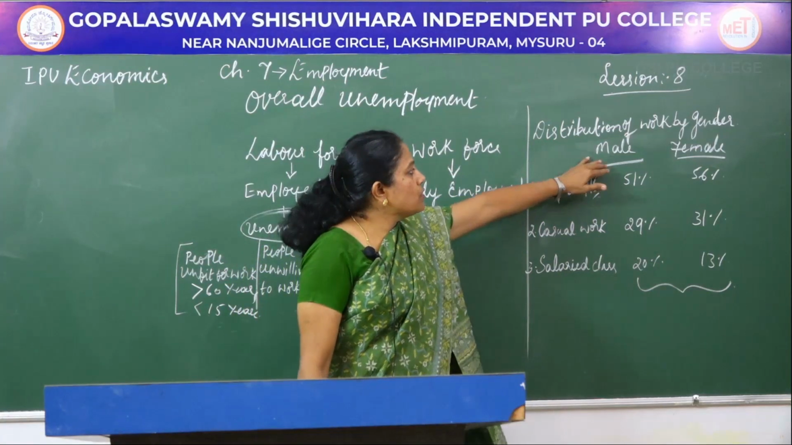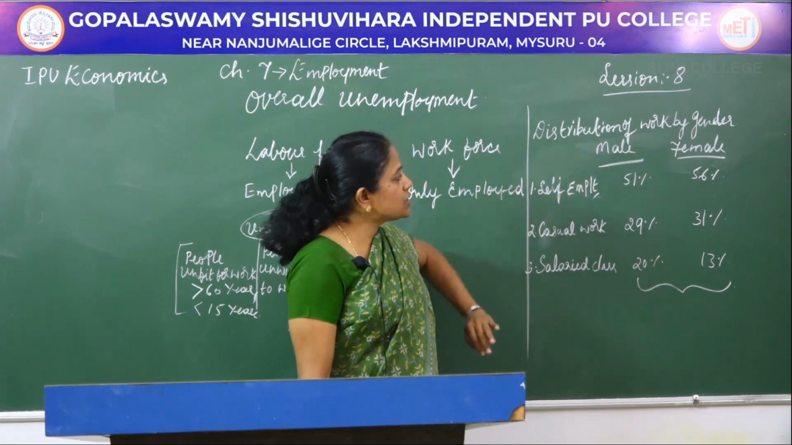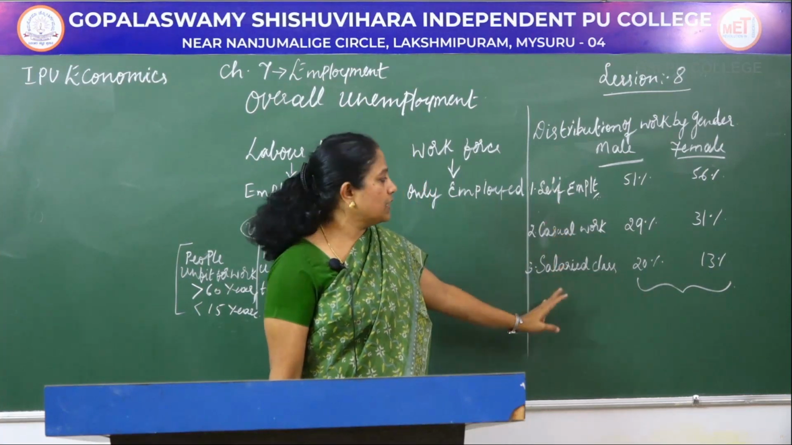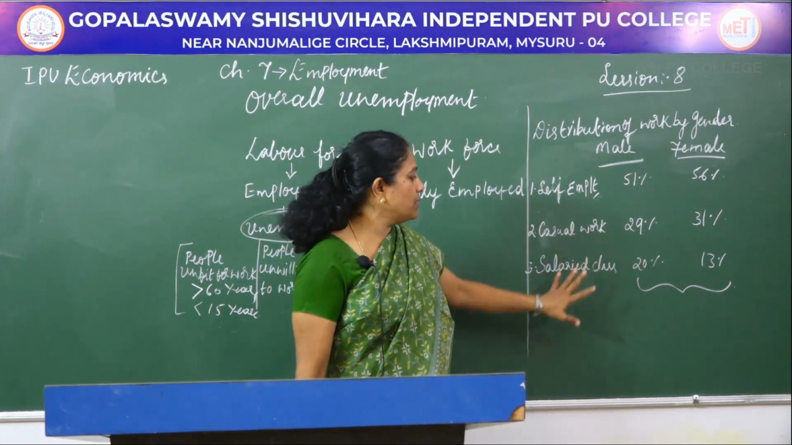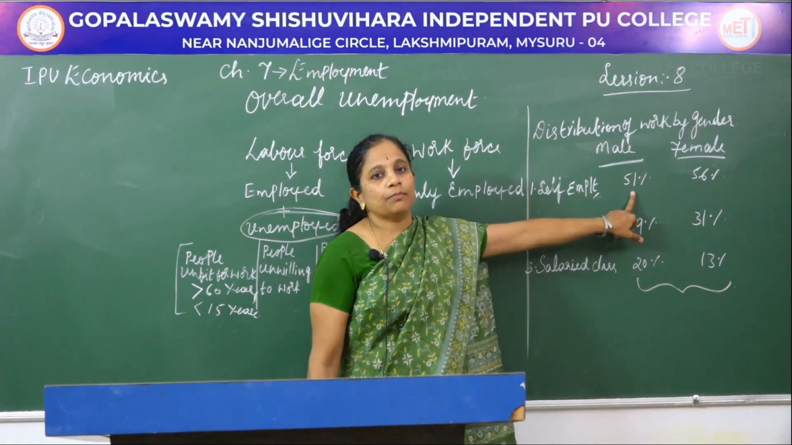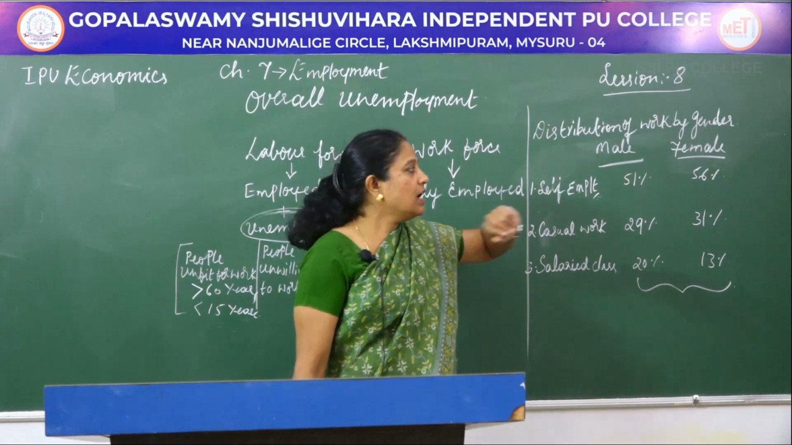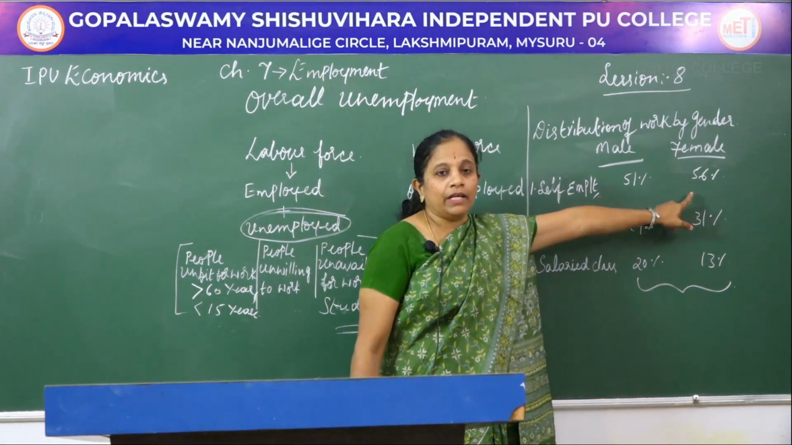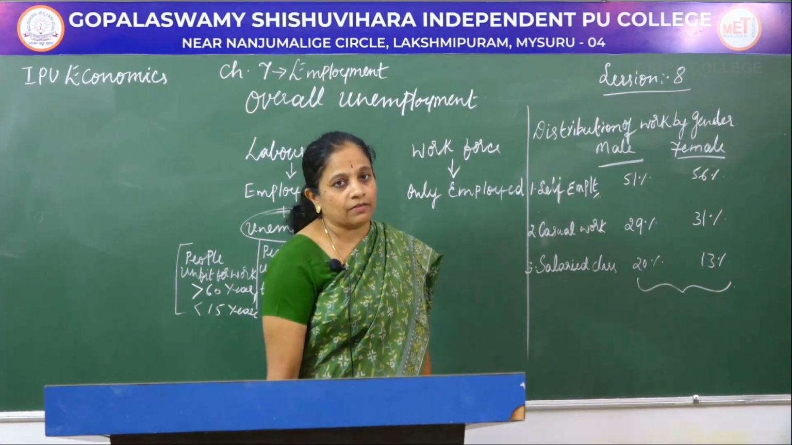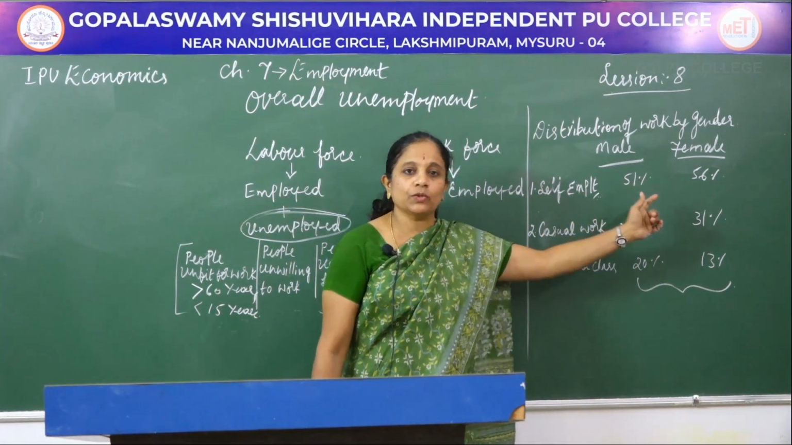Now let us see the distribution of work by gender. There are three categories of work, that is self-employment, casual employment and salaried class. Under self-employment, 51% of the males are engaged and 56% of females are engaged because they can do their household work, and being a homemaker also they can involve themselves in self-employment activity, and therefore the percentage of females is higher in the self-employed sector when compared to the males.